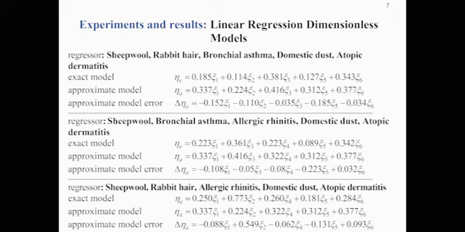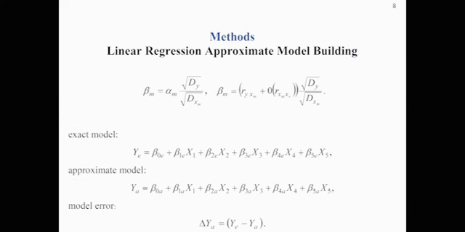Analysis of the research results presented in the table demonstrates satisfactory accuracy of the approximate linear regression model. The error of replacing an exact model with an approximate one corresponds to the expected value of the error. Poster 8 demonstrates a technique for moving from a dimensionless linear regression model to a dimensional linear regression model.